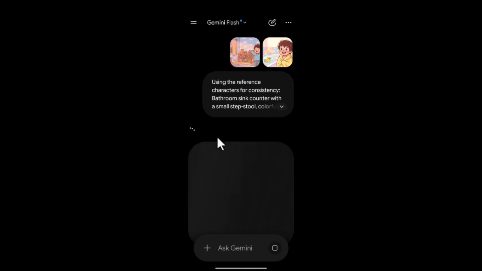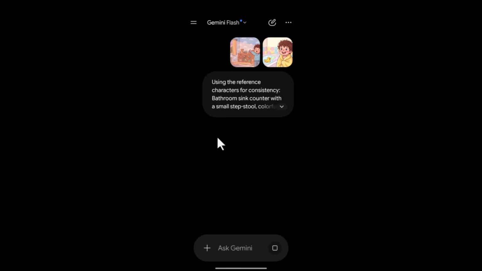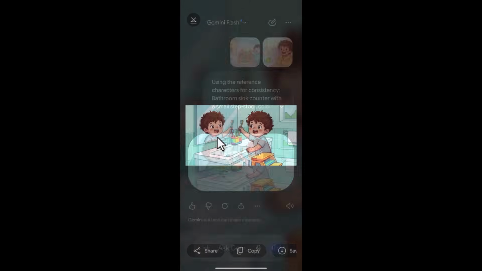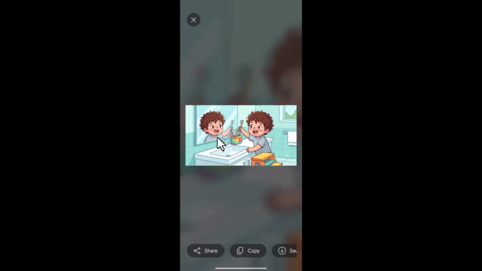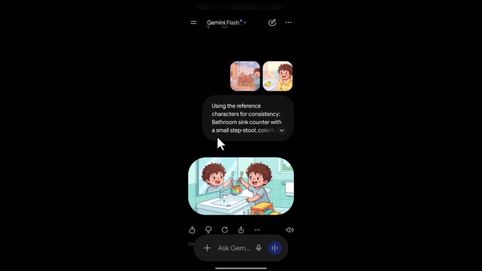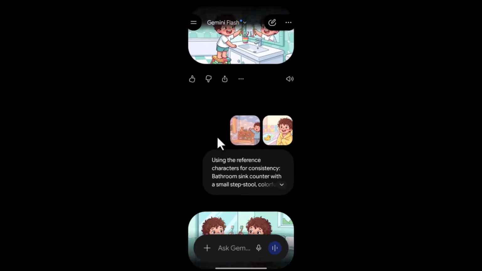Now, why am I showing you this? I want you to see the best results you can get, because most times using just one image is not enough. You need to combine up to 3, 4, 5 images just to get what you really want. Okay, so look at this. Which one do you think looks better?